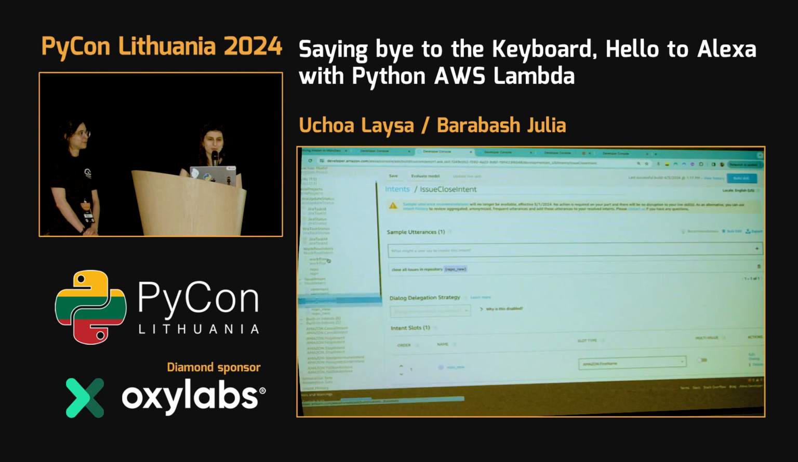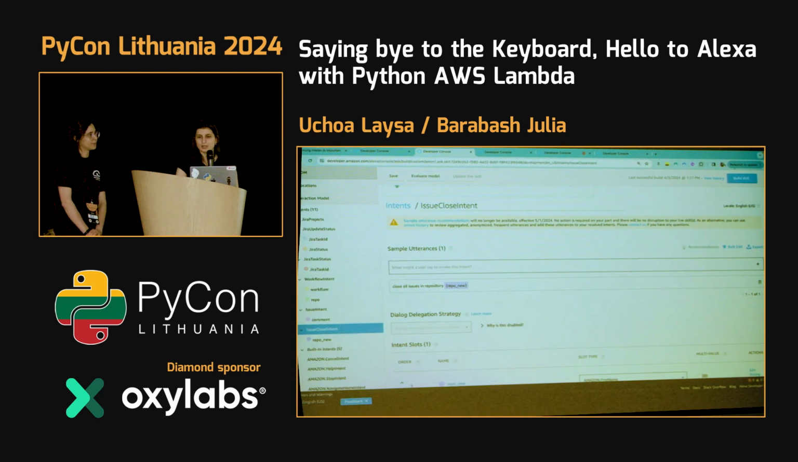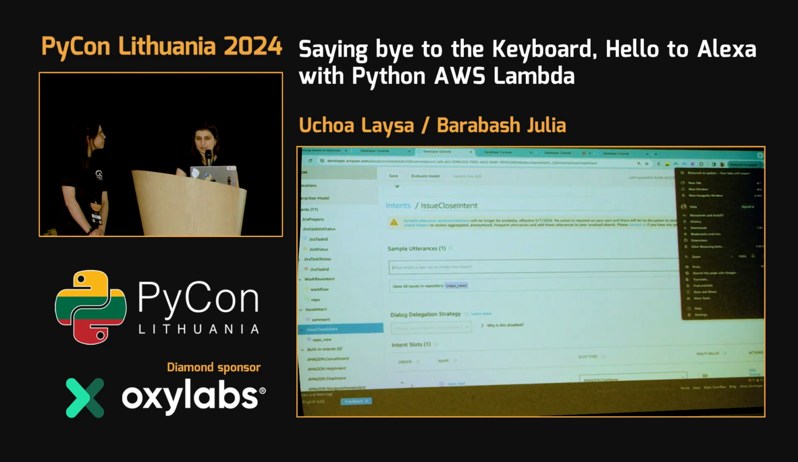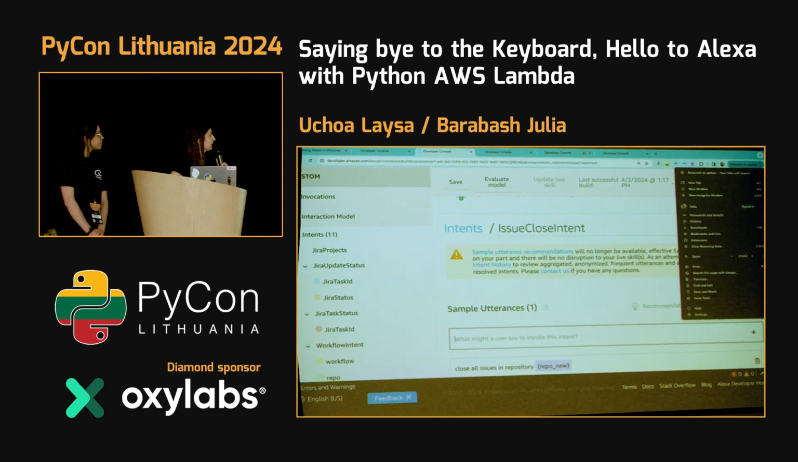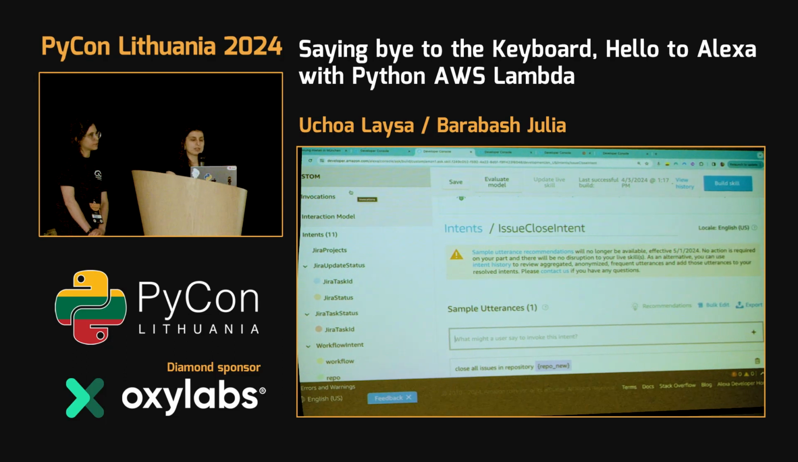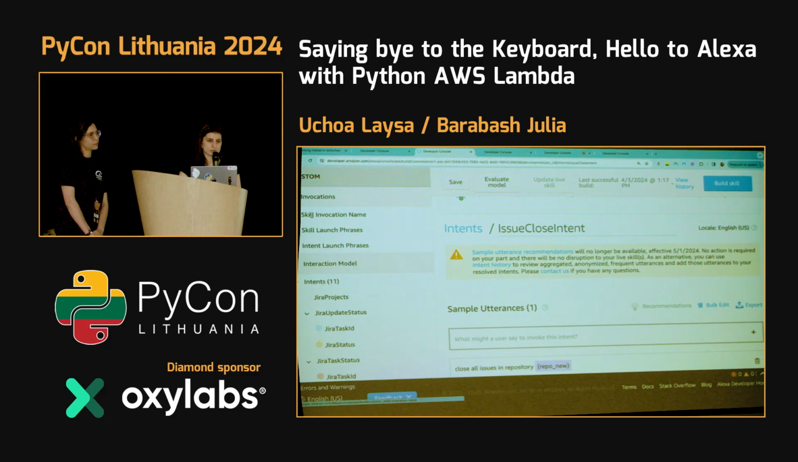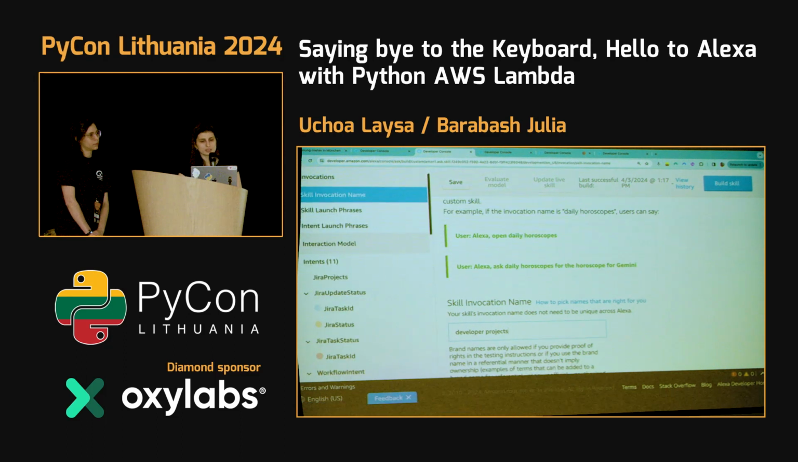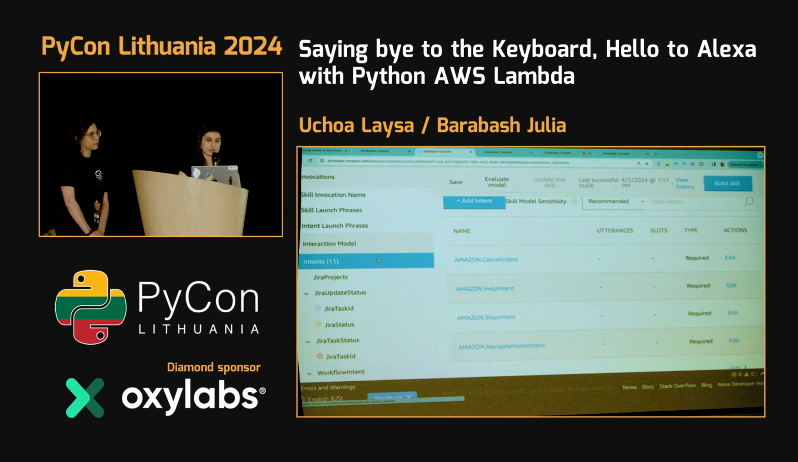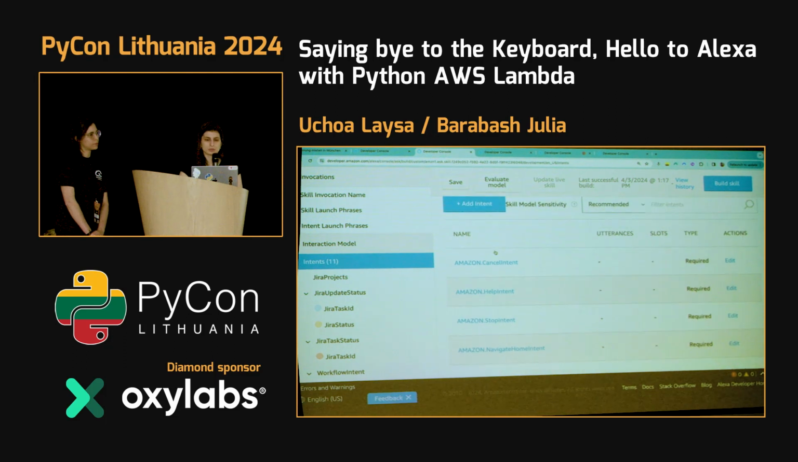For the demo, we need to understand our Amazon console. So what is important, what you need to know here to be sure that you can build your own custom skills. First of all, you need to define your skill invocation name. In our case, it will be developer projects. As you see, I already used it. In that case, my skill was woken up, and Alexa was able to understand.